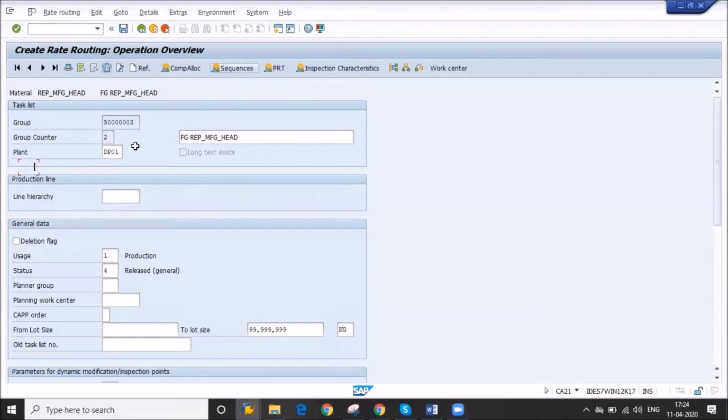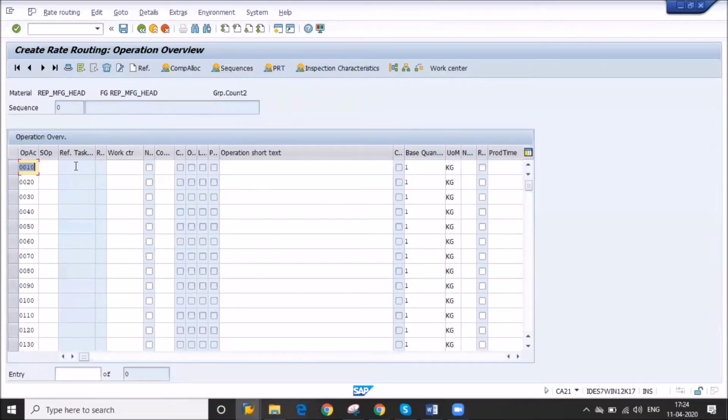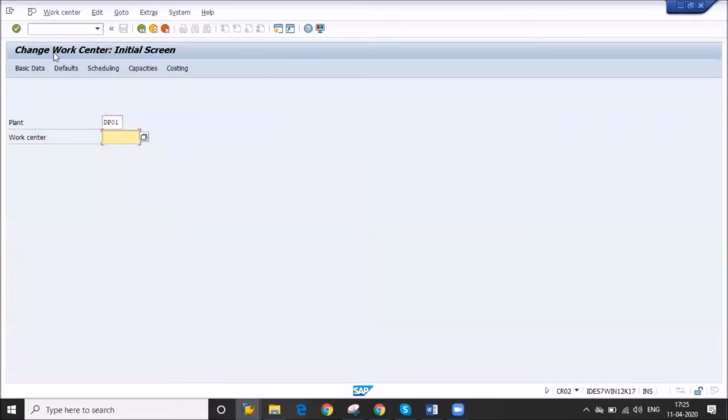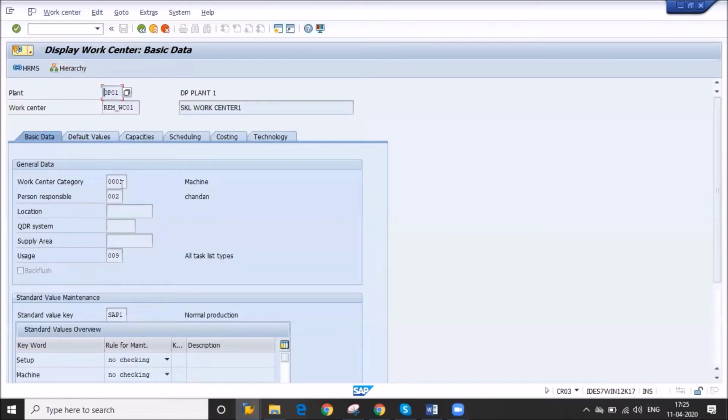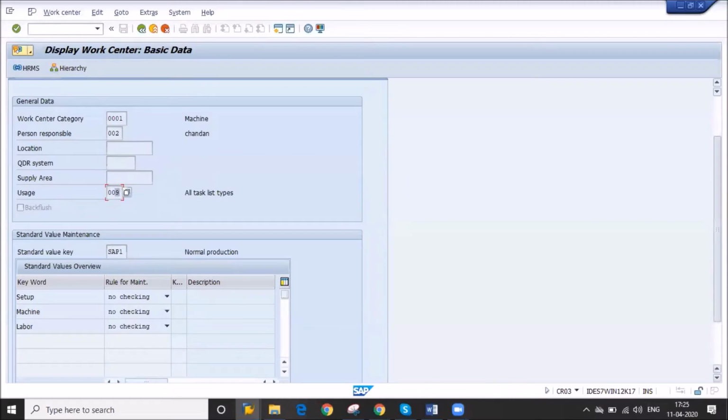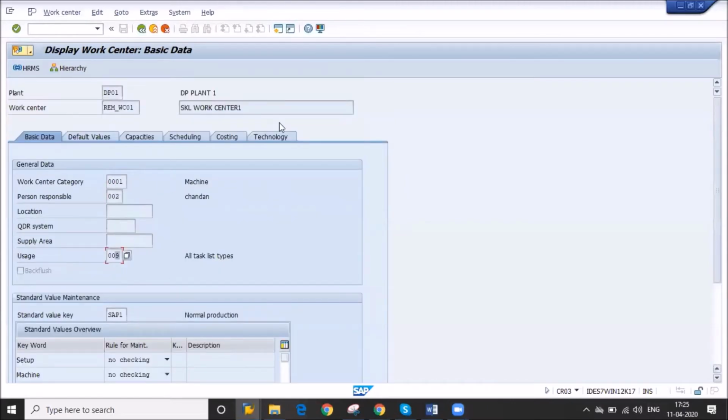It is almost the same as routing, there is no big difference. I have already created the work center. For display work center, the T code is CR03. You can check, I have given it like this only, nothing special here: setup time, machine time.